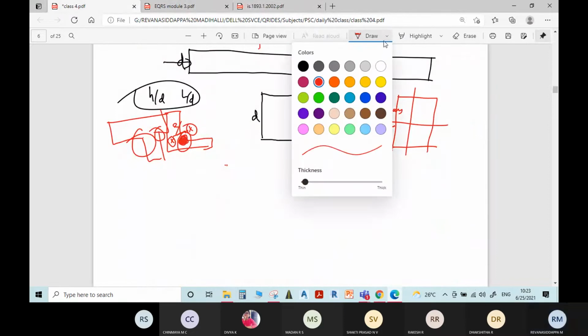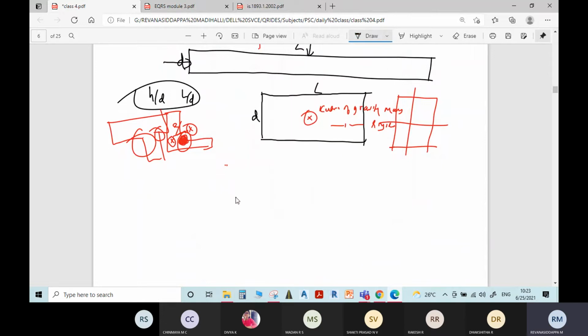Soft story means, if you have seen most apartments, on the ground floor there won't be any infill walls, but on the upper floors there will be infill walls. That is one example of a soft story.